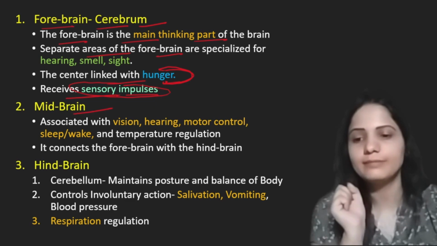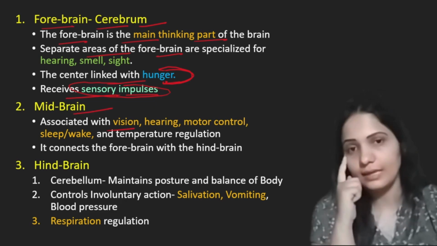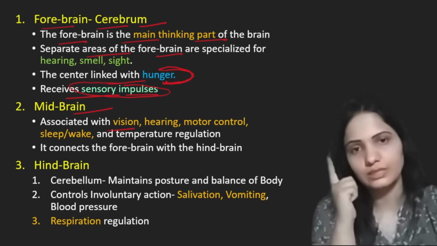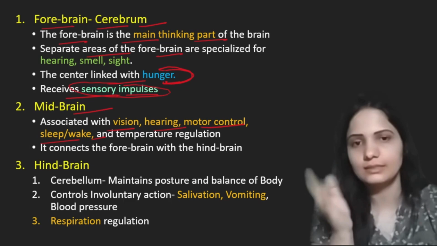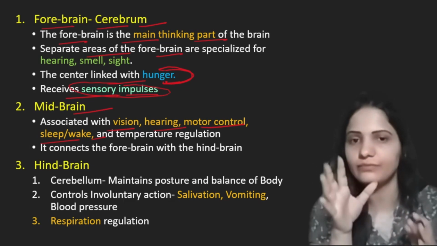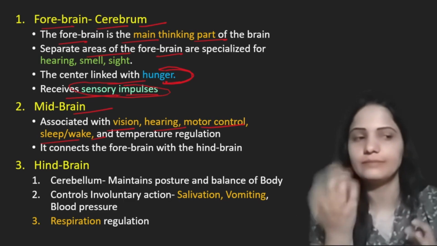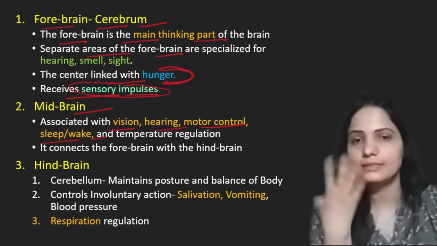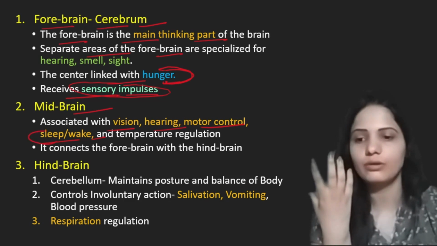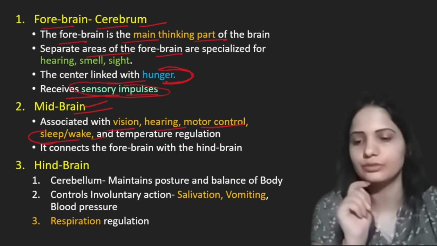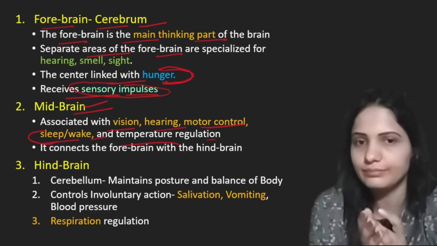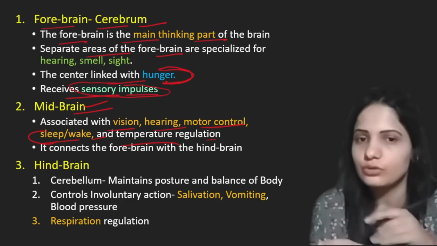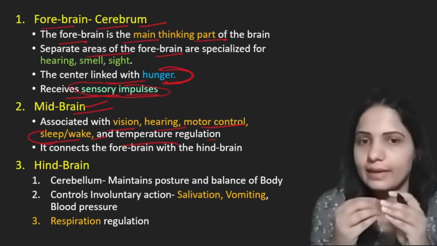Now midbrain is associated with vision. Our eyes do this vision, and this vision is associated with midbrain. Hearing also, motor control, sleep and wake cycle. Every person has a sleep wake cycle, when a person sleeps, when a person wakes, and this cycle is controlled by midbrain. You have to remember this. And temperature regulation, our body has a certain temperature, and in fever that temperature goes high. Temperature is controlled by midbrain.